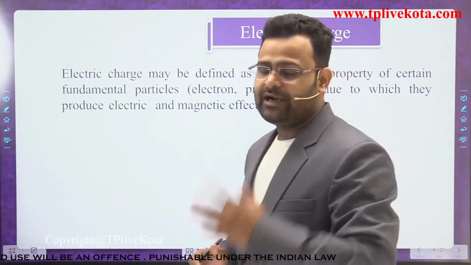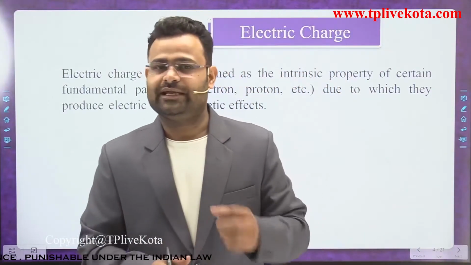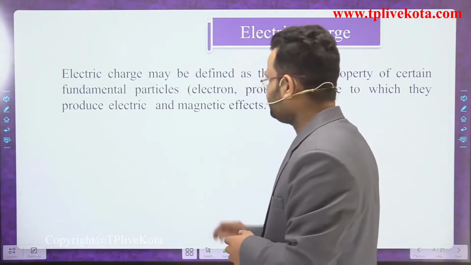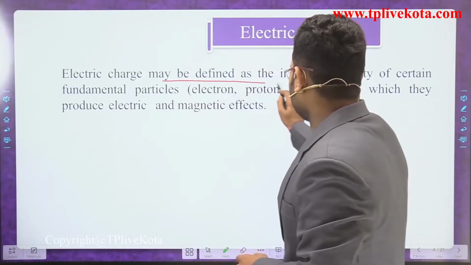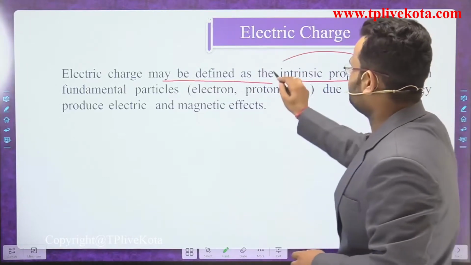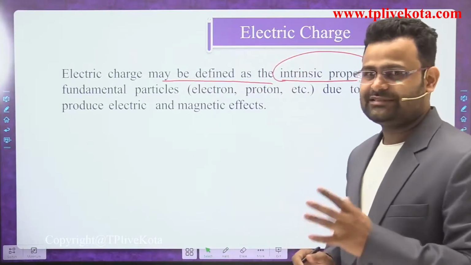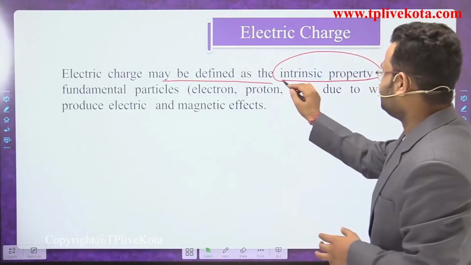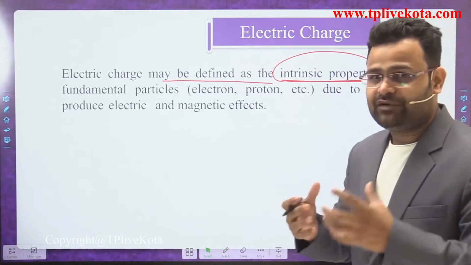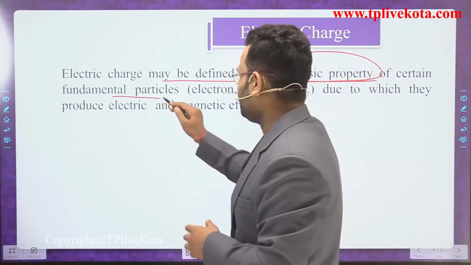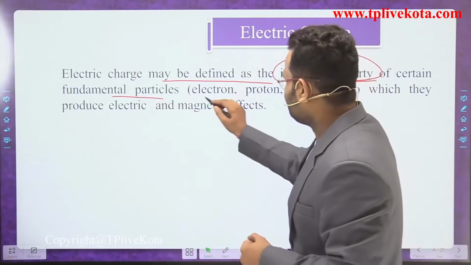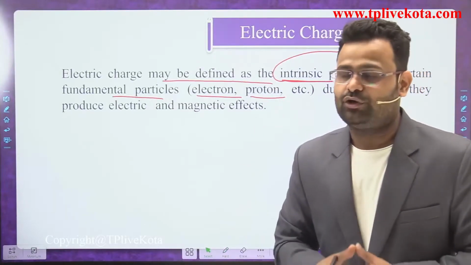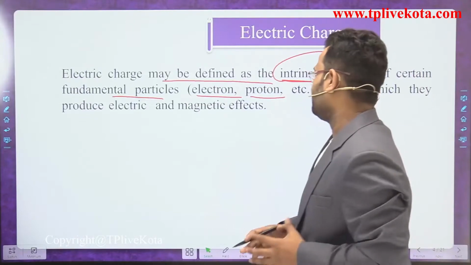We have three particles. One is a proton, one is an electron, one is a neutron. These are some important particles, dear students. But electric charge is defined as some property of that charge. Electric charge is the intrinsic property, a self-dependent property of a fundamental particle. Which is a fundamental particle? We include only electron and proton, not neutron.